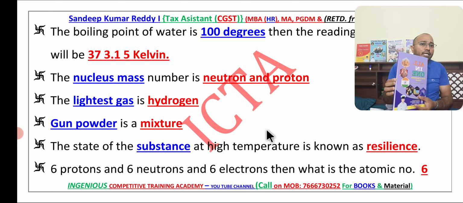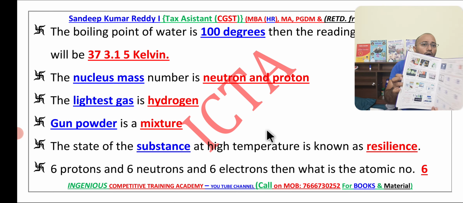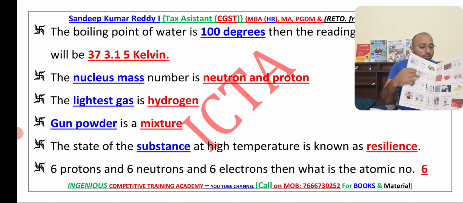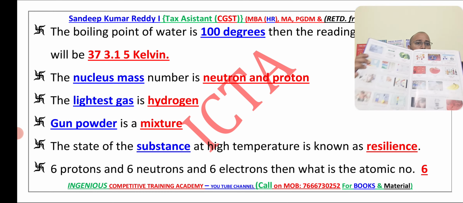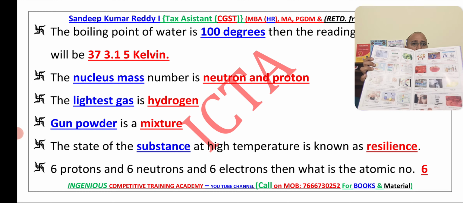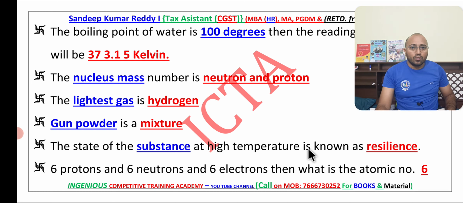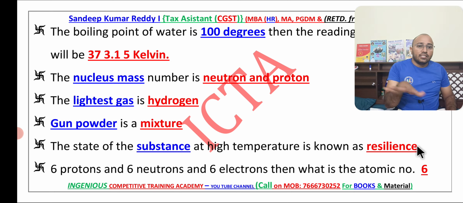All this in chemistry has been given in a pictorial format. How it has been explained, you can directly see in the periodic table, and further the acids and everything, what you have in a banana and everything, like pH values, has been given. Don't underestimate this book. Now we have something called water. It's a compound. The state of the substance at high temperature is known as resilience. See, if we have something at a greater temperature, that is known as resilience. And we have regelation also. On skating, the ice process is possible only with the regelation process.